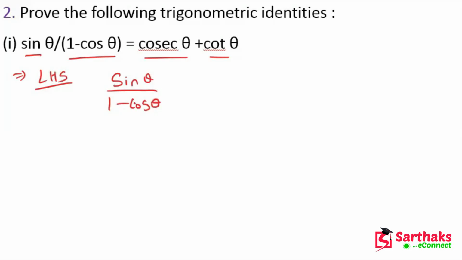For solving this type of question, we have to think beyond the questions. In this case we have to multiply 1 plus cos theta in the numerator and also 1 plus cos theta in the denominator. So my dear friends, this will become sin theta into 1 plus cos theta.